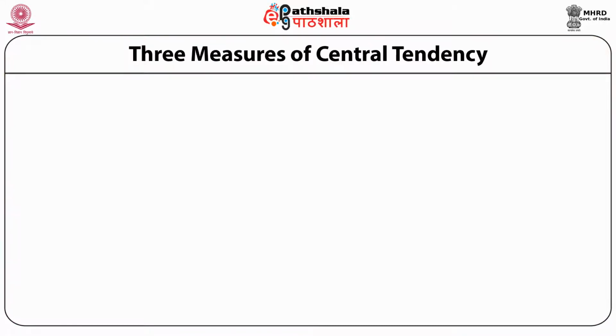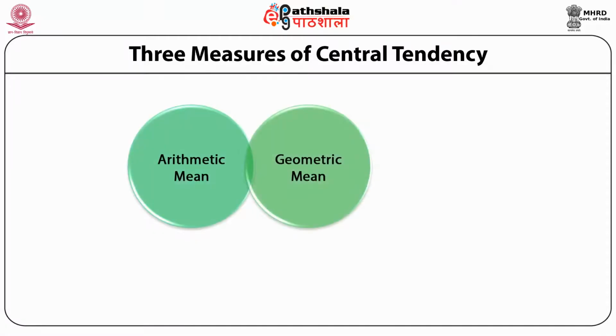We will discuss the three measures of central tendency: arithmetic mean, geometric mean, harmonic mean. These three different measures are used in different situations depending upon the problem which we are confronting. Most of the time, we make use of arithmetic mean, but there are situations when arithmetic mean is not suitable. We then go for geometric mean or harmonic mean.